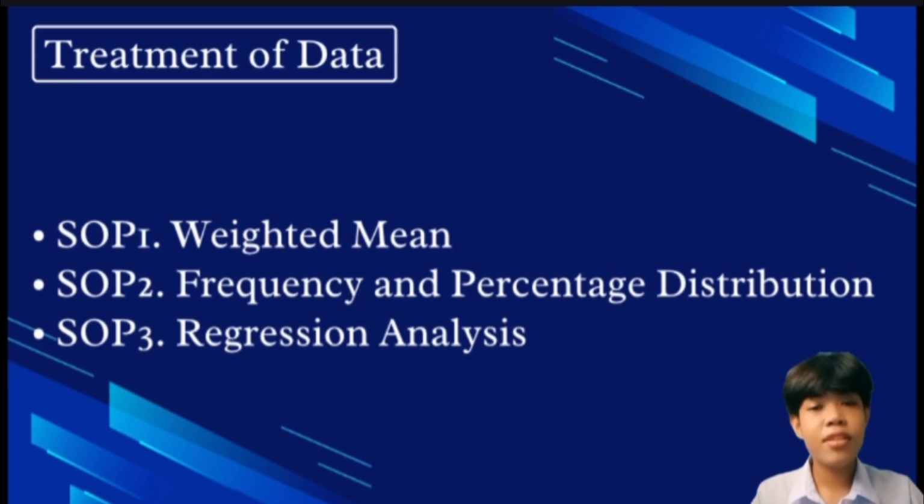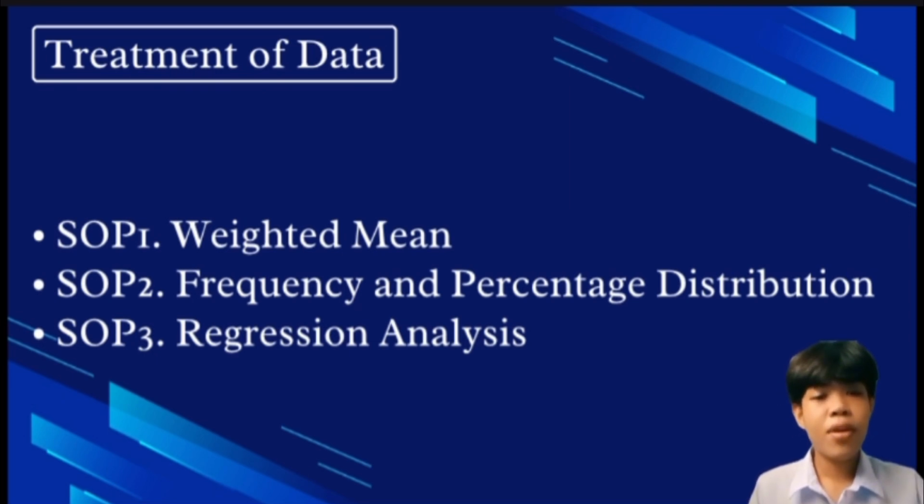Treatment of data. For our statement of the problem number 1, we use weighted mean. It is a calculation that determines varying degrees of significance of a number in data sets. For our statement of the problem number 2, we use frequency and percentage distribution. It is the number of times each possible value of a variable occurs in a data set.